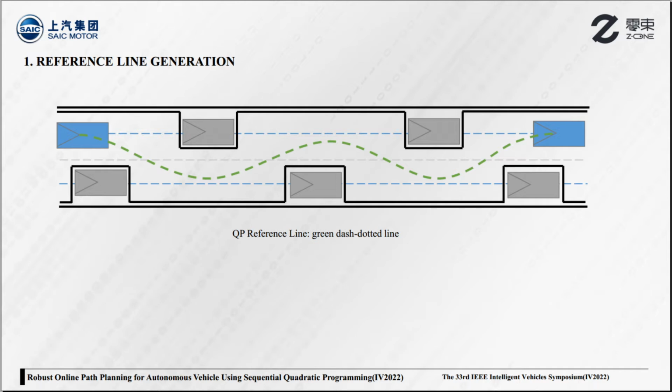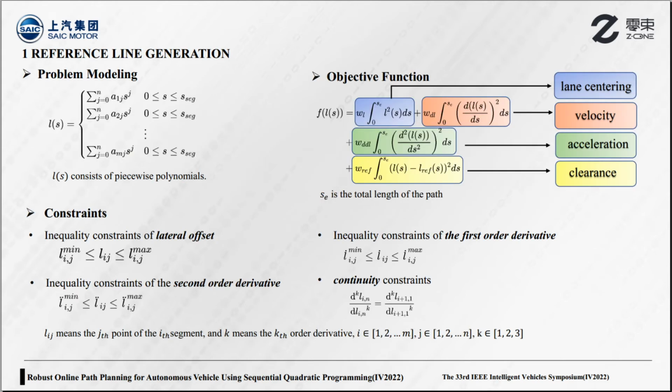Next is detailed design. The reference line consists of M segments. We apply a many relative lines rule, which means the length of each segment always starts from zero to ensure computational stability. Each segment has the same length and is expressed as nth order polynomial. The coefficients of each segment are the variables to be optimized. The objective function consists of four parts: line centering, lateral velocity, lateral acceleration, and clearance.